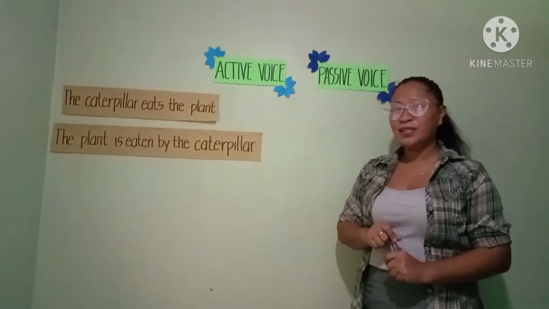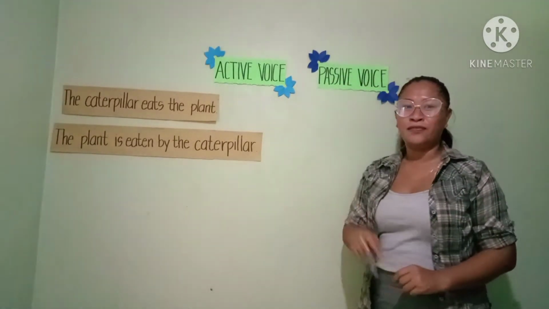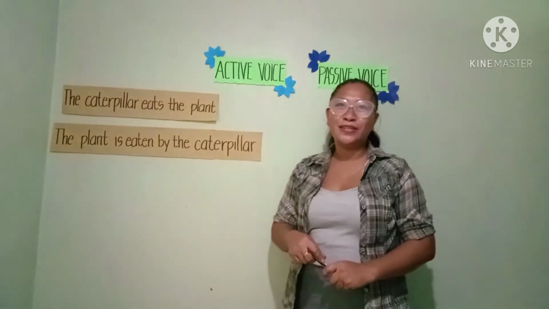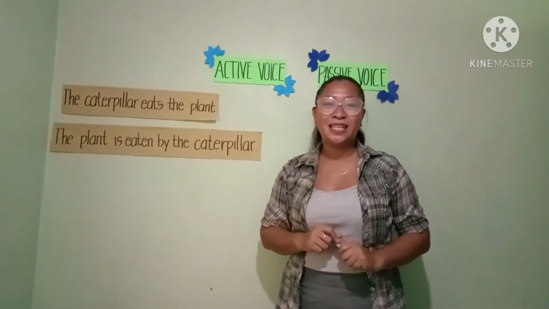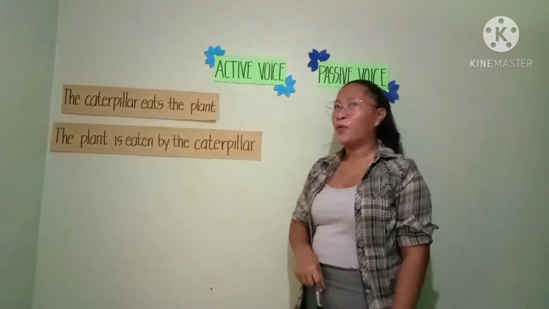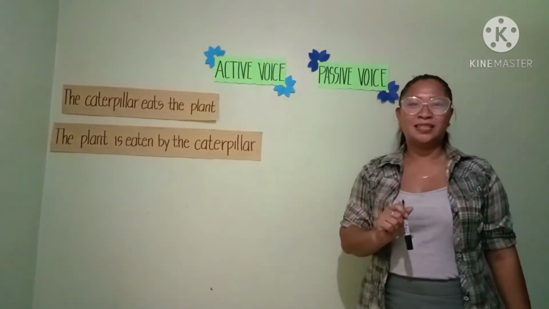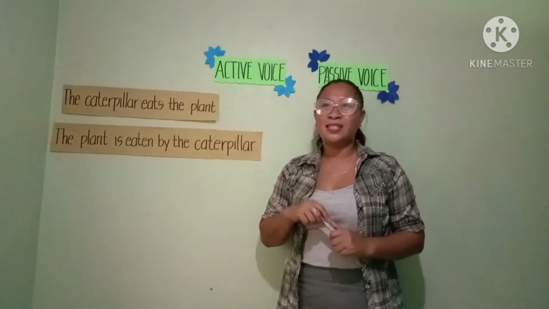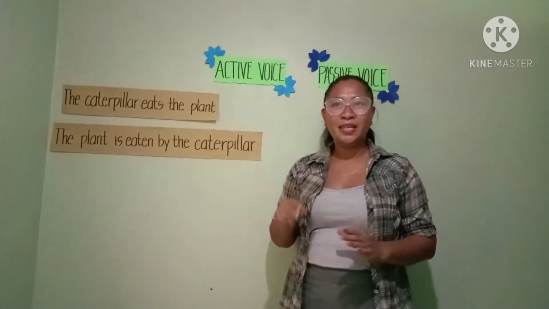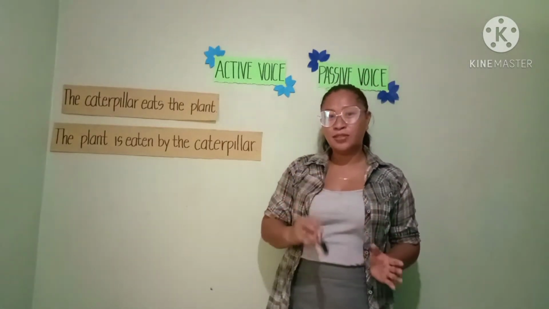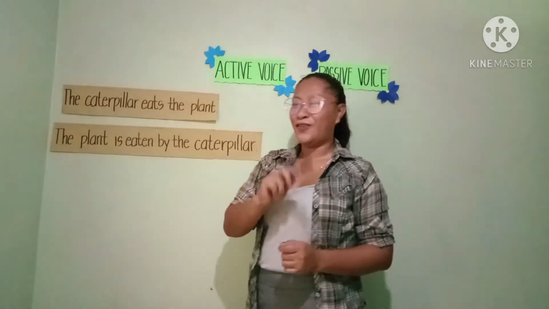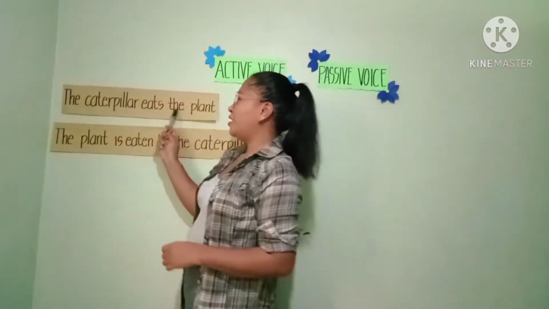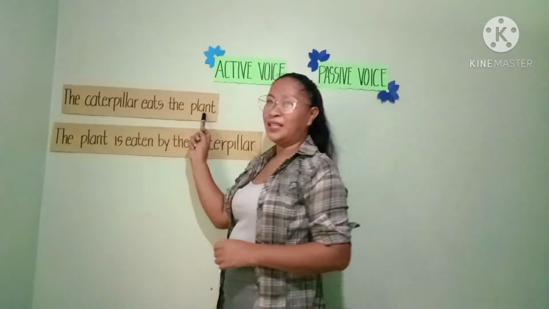So now, I will discuss to you the voices of the verb. First, we need to know that every sentence has a subject. Now, what is a subject? Subject is known as the topic of the sentence, meaning a sentence always needs a subject or a topic. For example, this one: the caterpillar eats the plant.